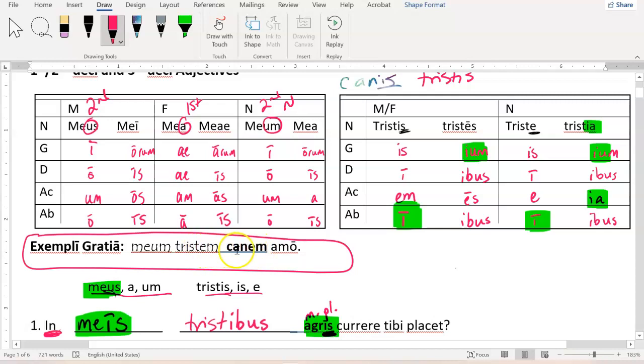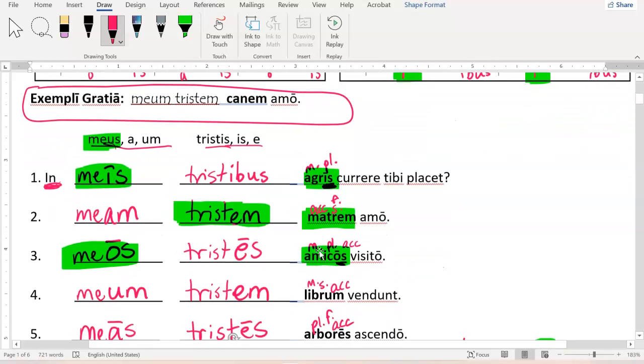Tristem does happen to be using the same declension endings as canis, which is third. So because they both happen to be third, we get the same ending. This guy happens to be first/second, or second for masculine. And so it gets a slightly different ending. But as long as they're all accusative, singular, and masculine matching canem, we are good to go. Okay, so I made canem accusative, it's singular and masculine. I made meus, which is singular and masculine accusative, and I made tristis accusative as well. Meum, tristem, canem, amo. I love my sad dog. And so we did all of these things with my and sad as our adjectives.